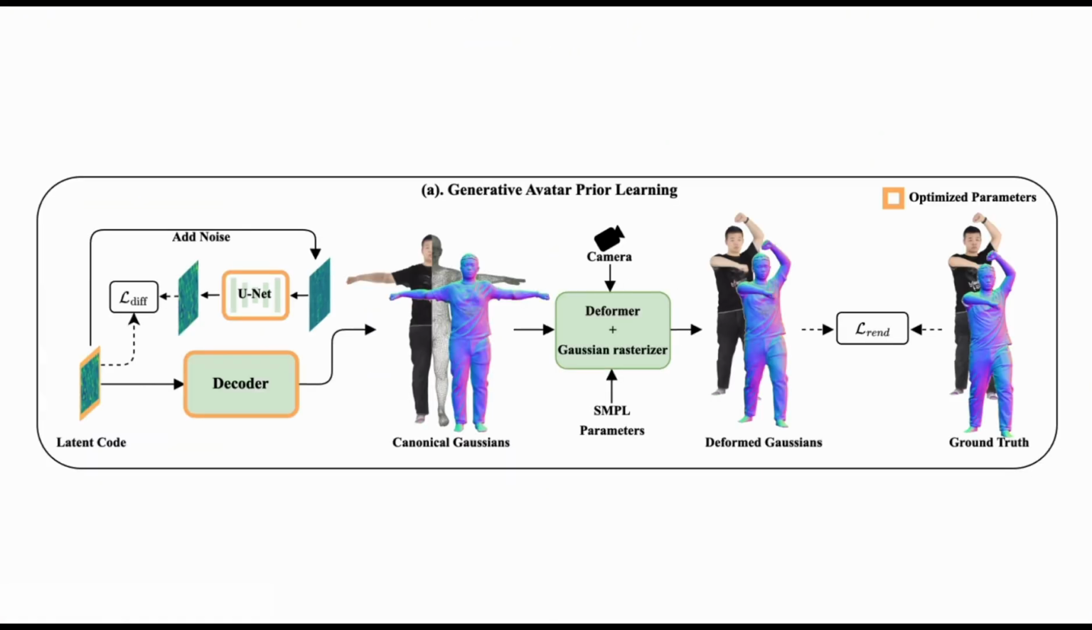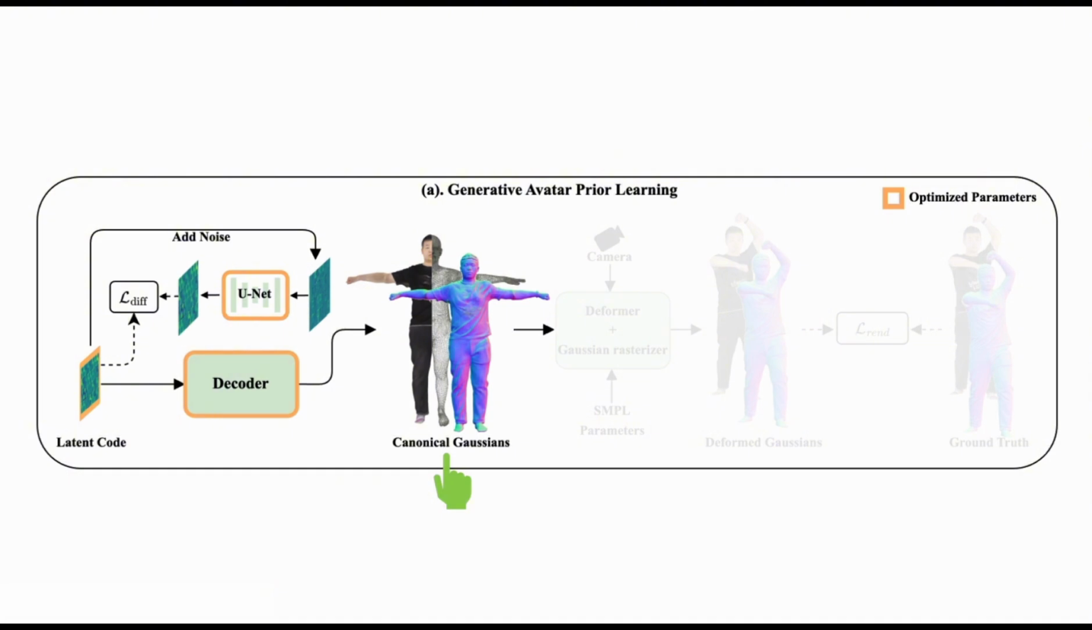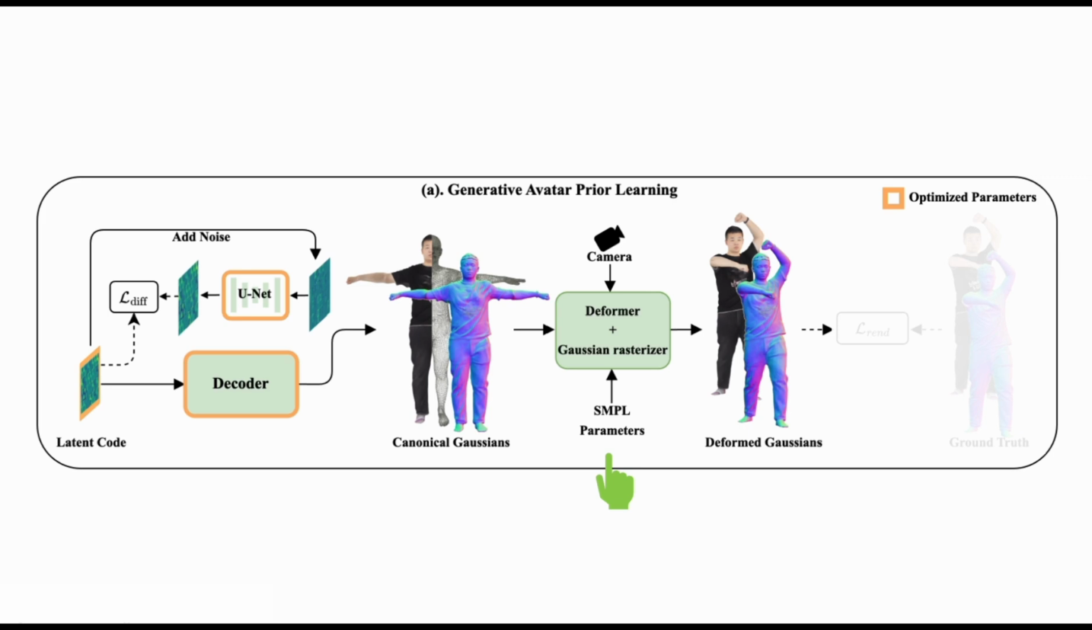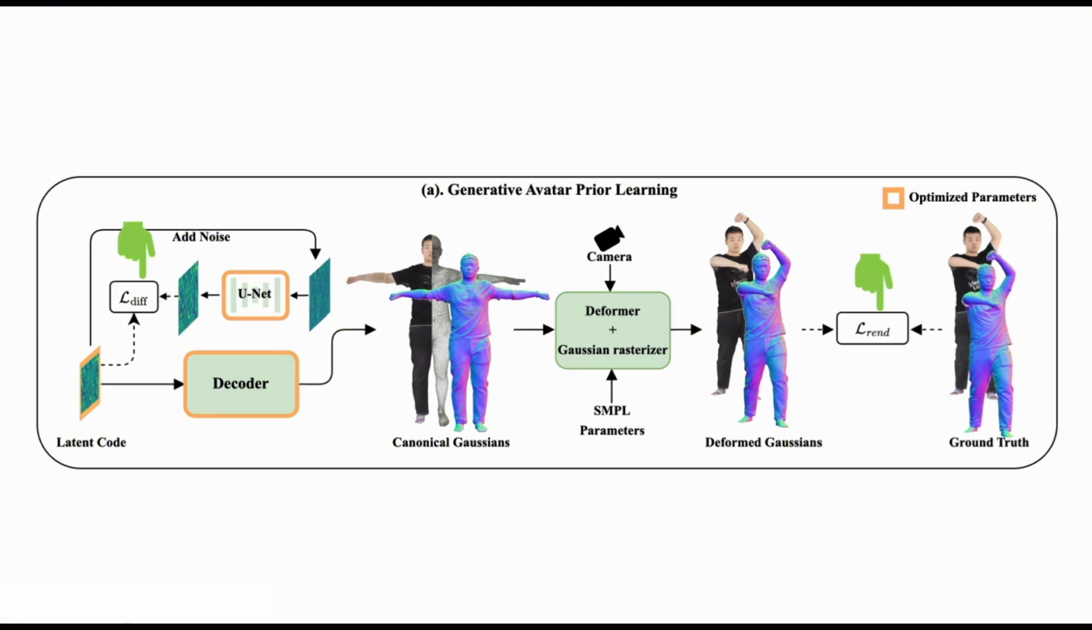Next, we introduce our method. First, we learn a 3D generative avatar model from a 3D human dataset. This model represents avatars with 3D Gaussians in canonical space to capture both shape and appearance. A deformation module then transforms this representation into the pose space for rendering. To train this model, we optimize a Gaussian autodecoder and a latent diffusion model by a single-stage training pipeline.